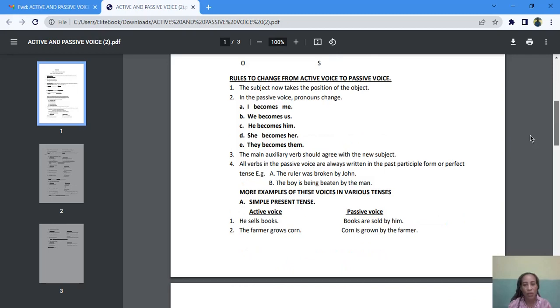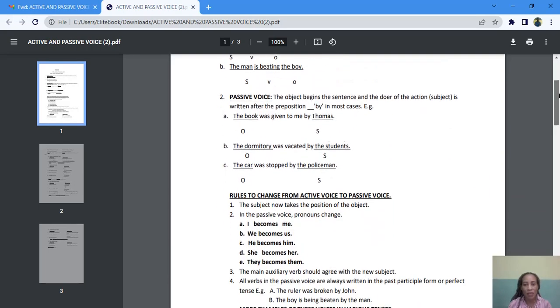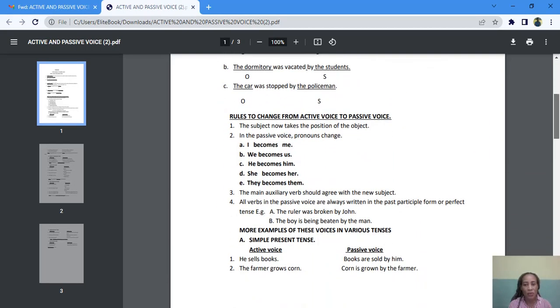Rule number one, the subject takes the place of the object. The subject now takes the position of the object. In the passive voice, pronouns also change.